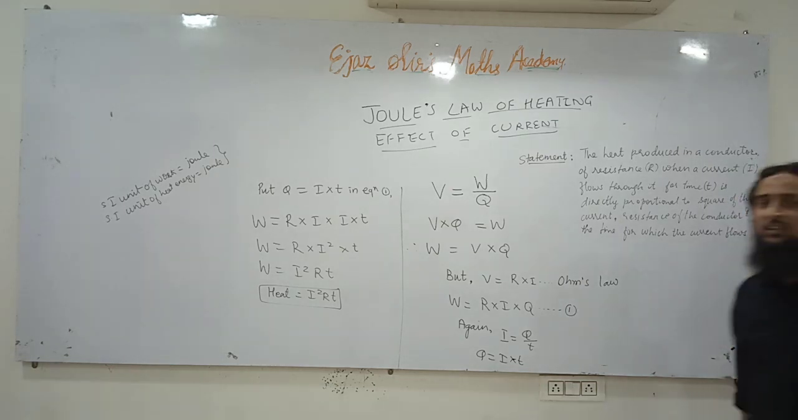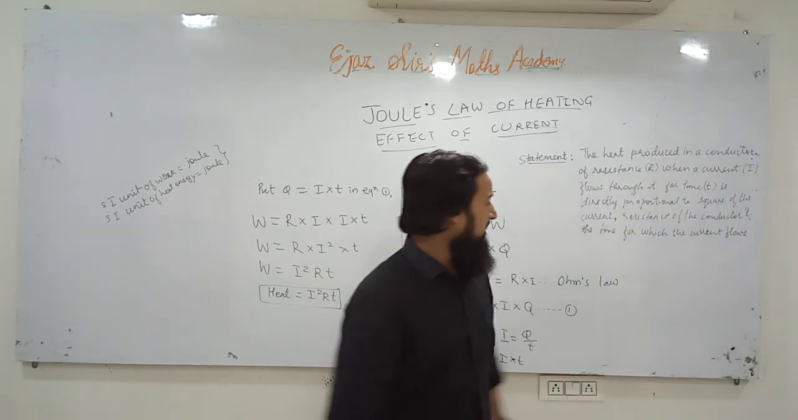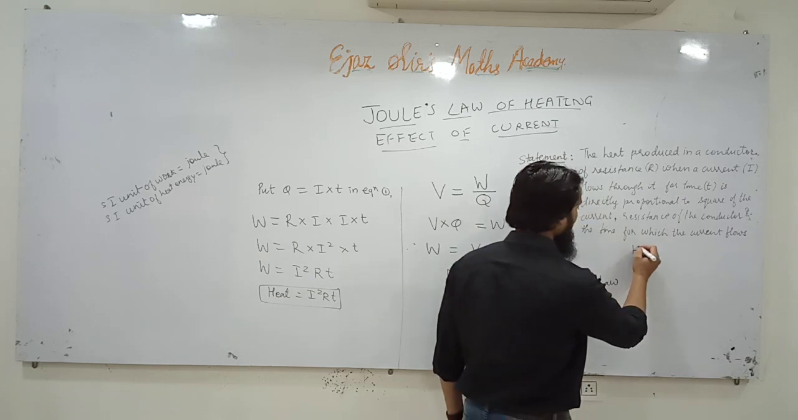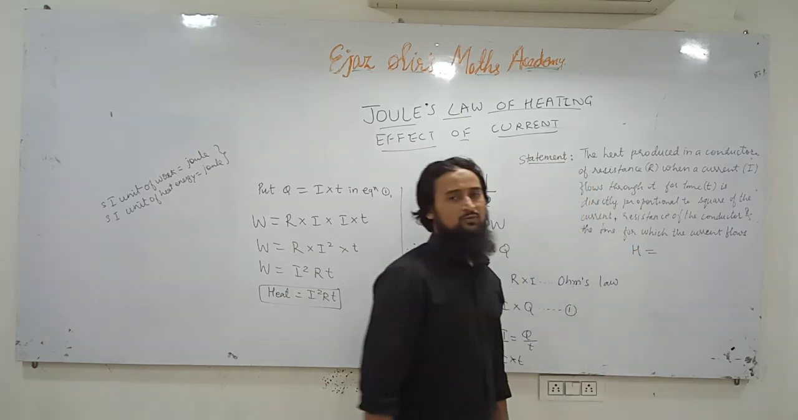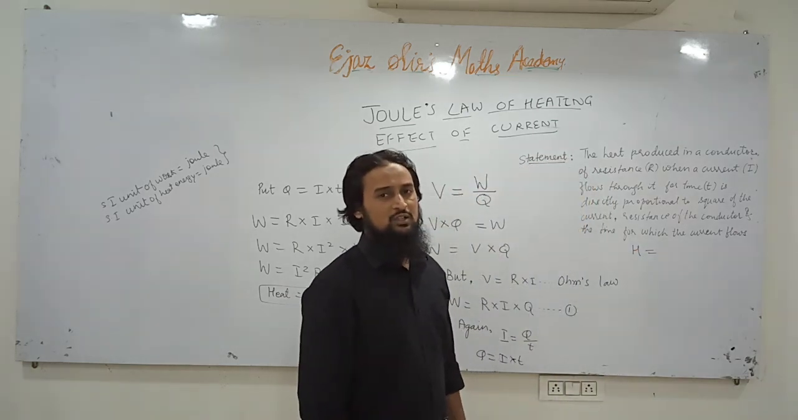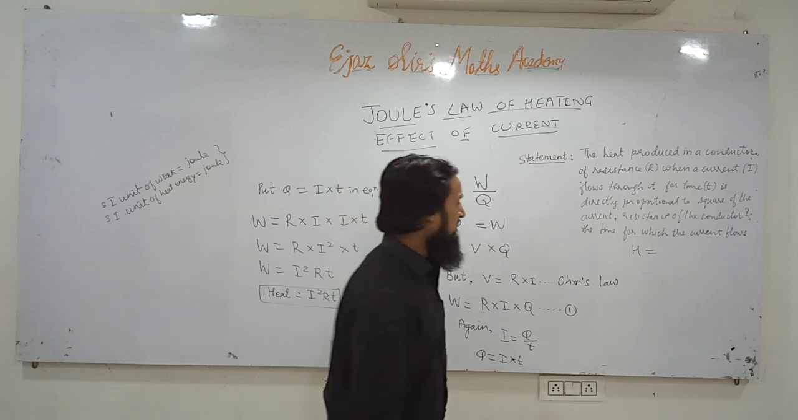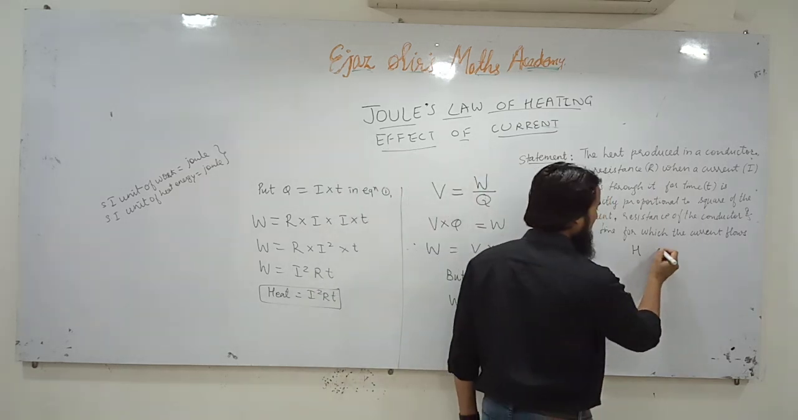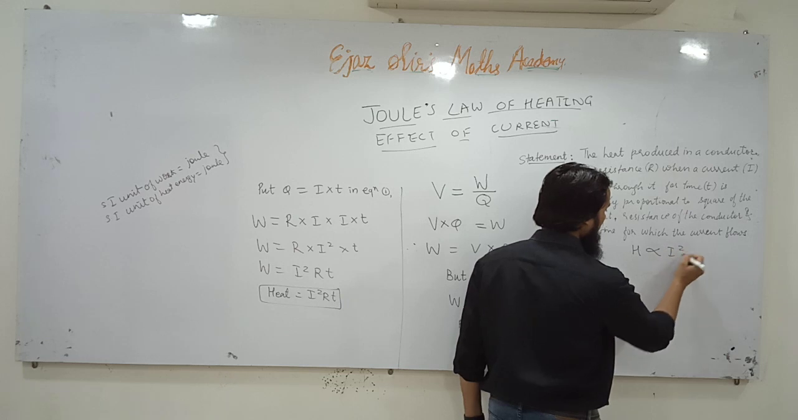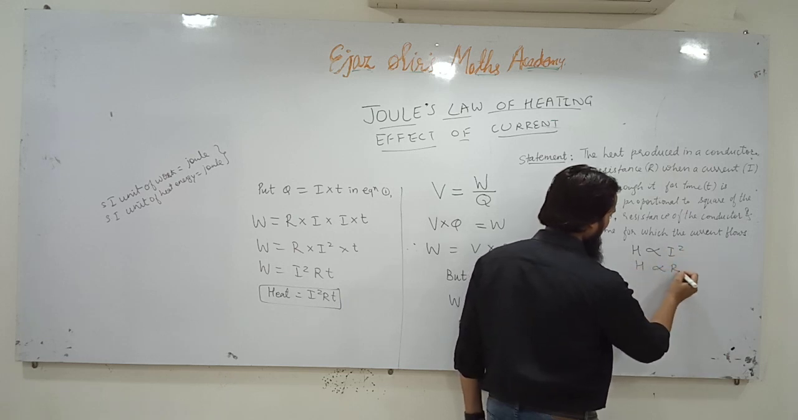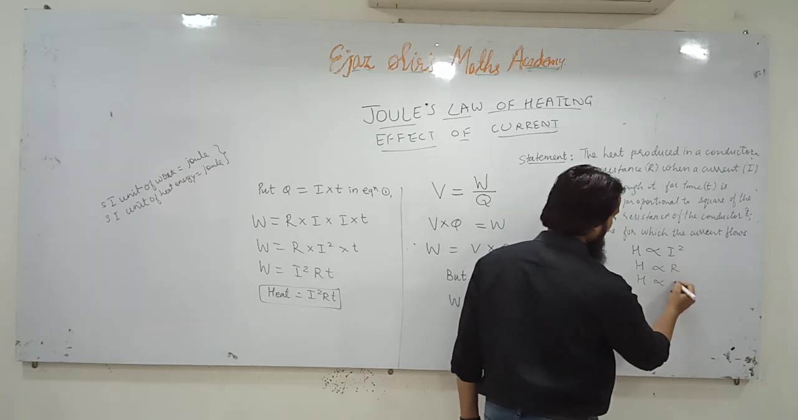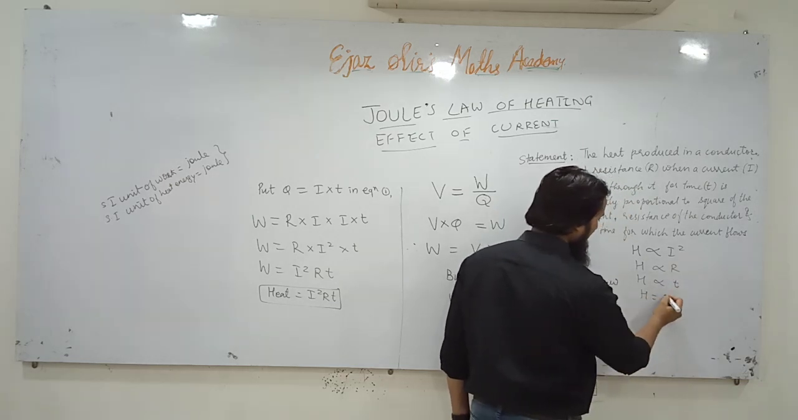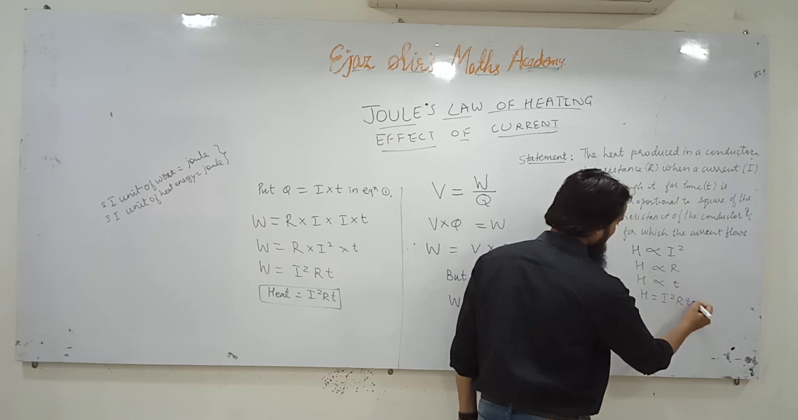This is Joule's law of heating effect of electric current. It says the heat produced in a conductor of resistance R for time t when current I flows through it is directly proportional to I square, H is directly proportional to R, and H is directly proportional to t. So together we get H is equal to I square RT.